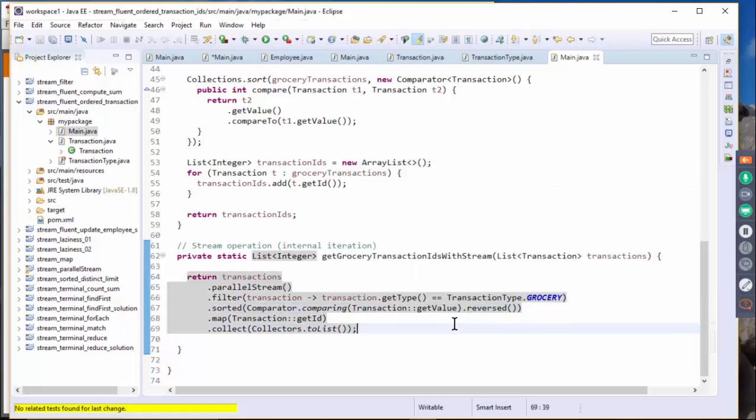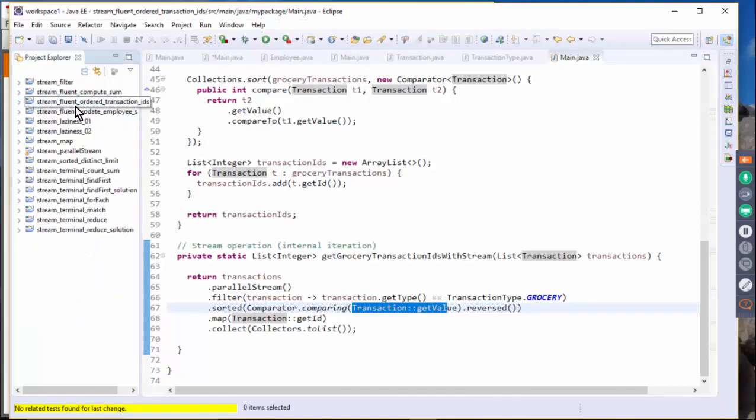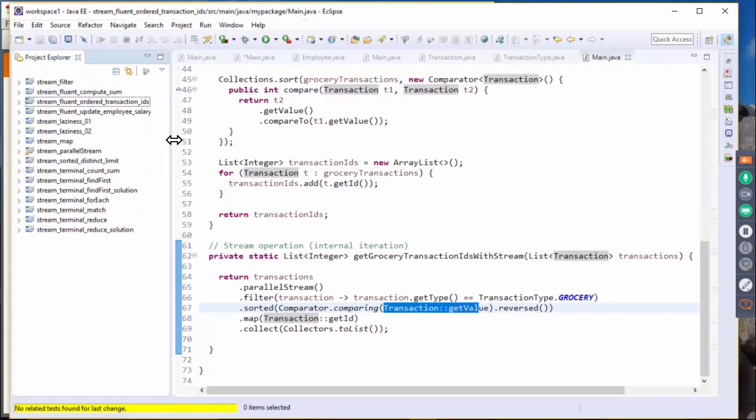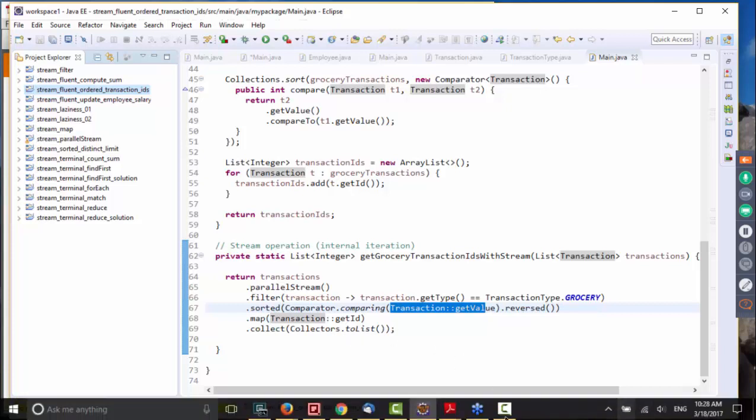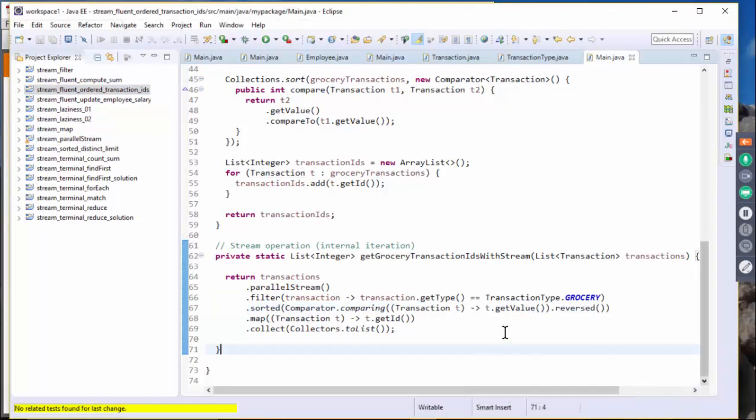Okay, so I'm gonna actually find out the Lambda expression of this one while you guys are working on it. So I'm gonna let you guys do these 2 exercises, the employee salary and transaction ID, and I'll give you about 15 minutes to do that exercise.